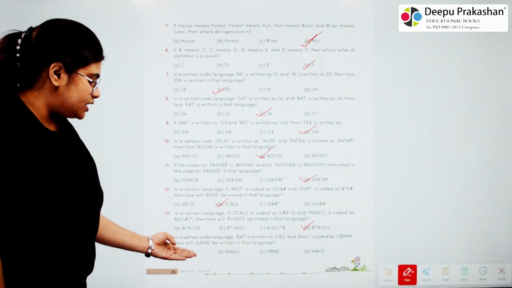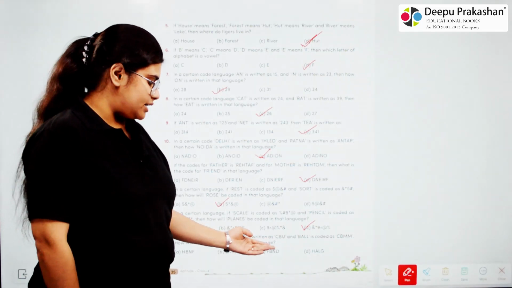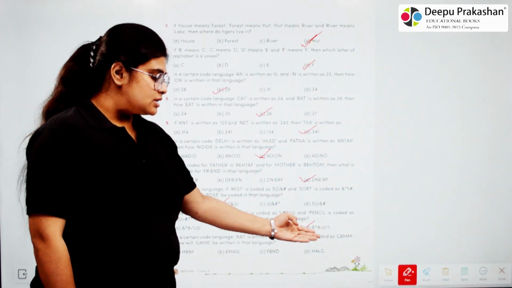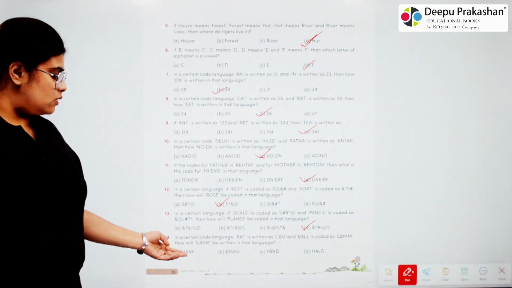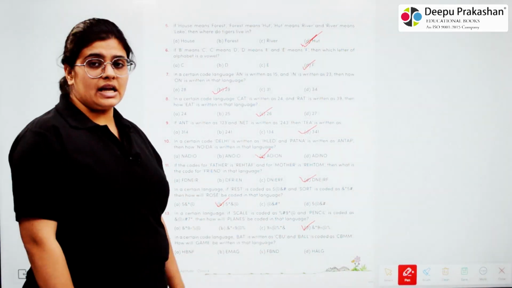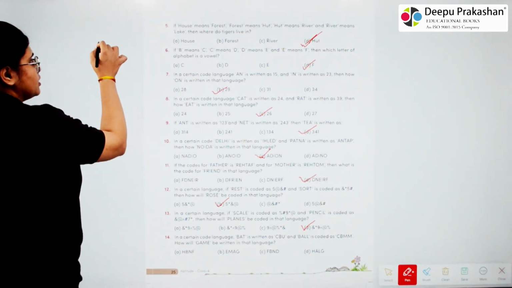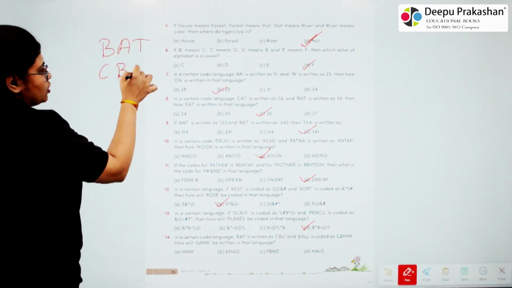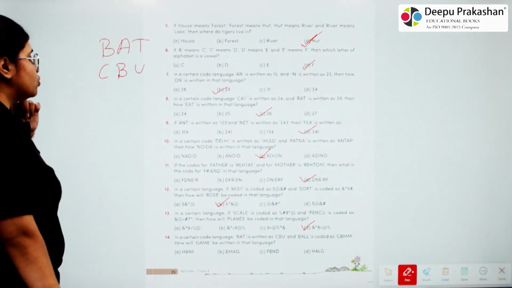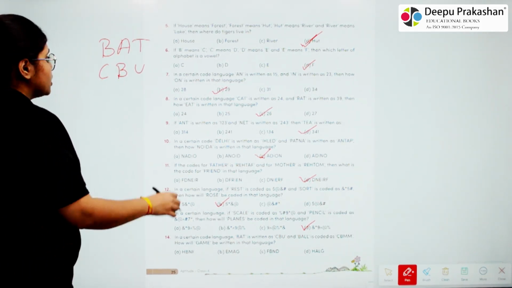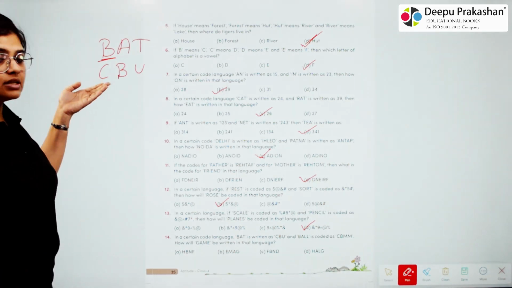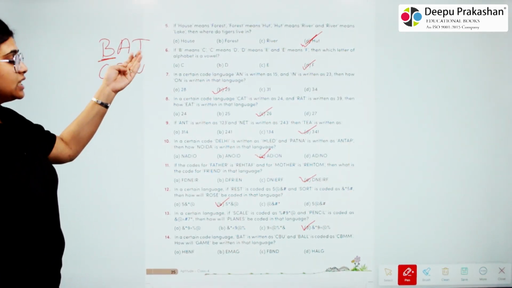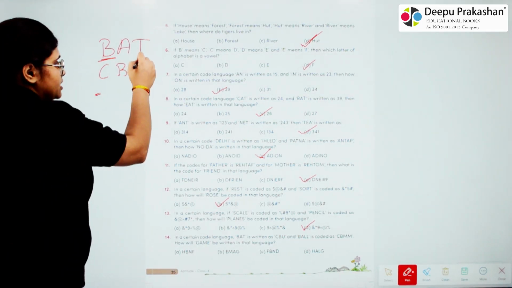14. In a certain code language, bat is written as CBU and ball is coded as CBMM. How will game be written in that language? So first we are given bat, that is written as CBU. So if we look at these two words, the next letter after B is present here, the next letter after A is present here, and the next letter after T is present here.